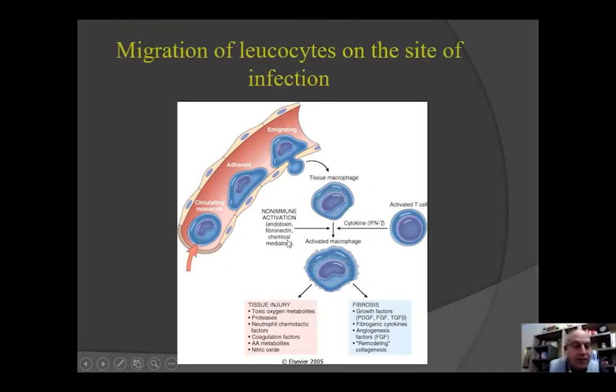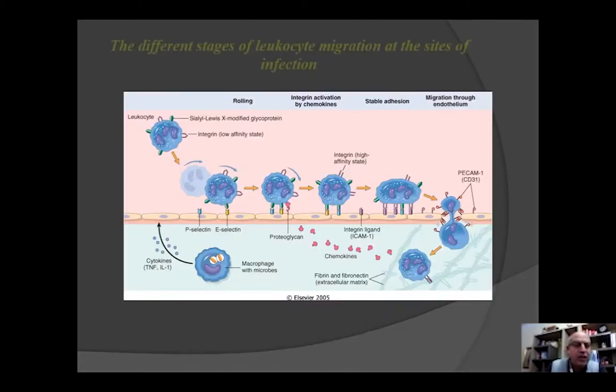Now these cells, that's why we need macrophages everywhere. And you see here, for example, extremely important. You see here, we have infection, for example, in the liver, hepatitis. The macrophage will capture the virus, and then it will send a message through cytokines.